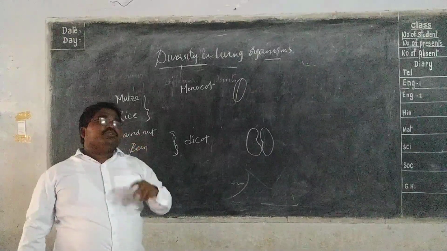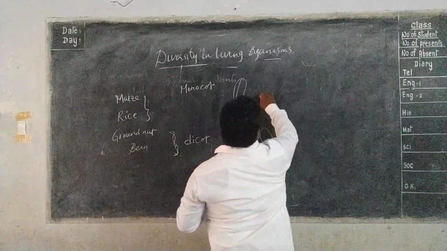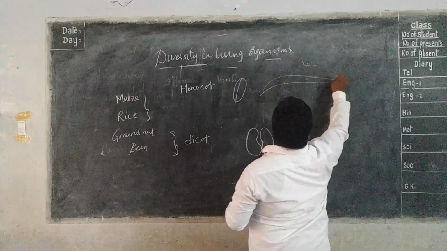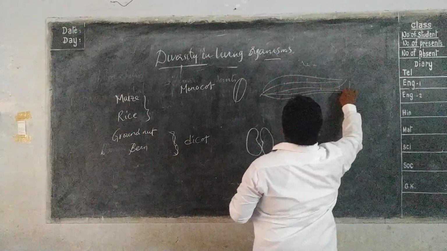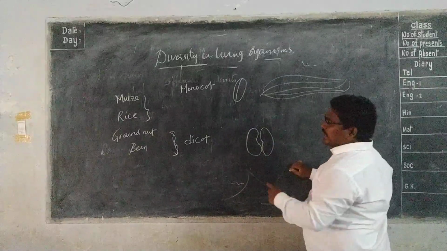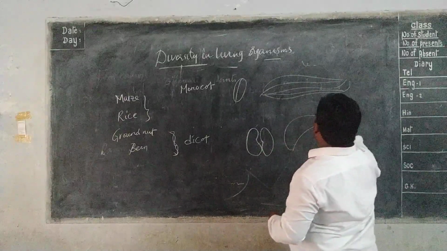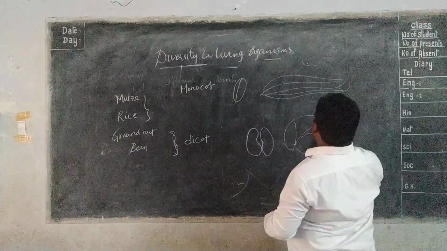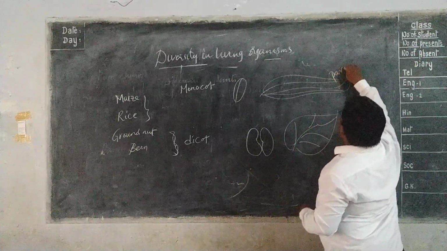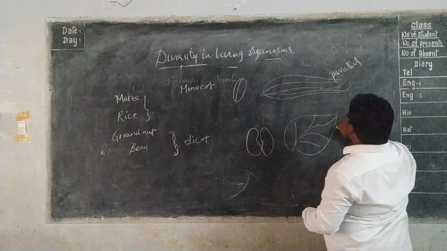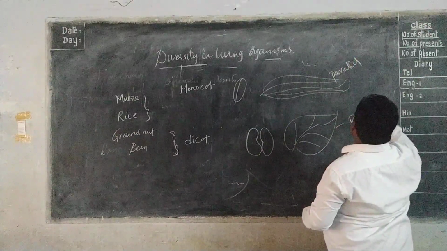And observe the leaves of these plants. The leaf will appear to us in this way. So this is parallel venation. In this group, you may see that the leaf will be like this. This is parallel venation. This is reticulate venation.